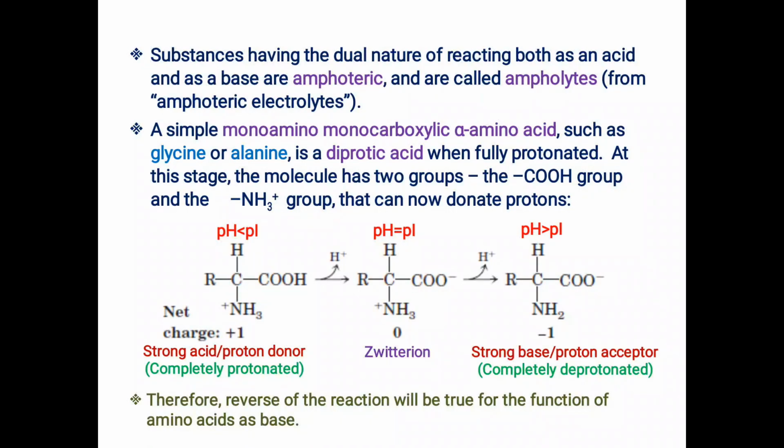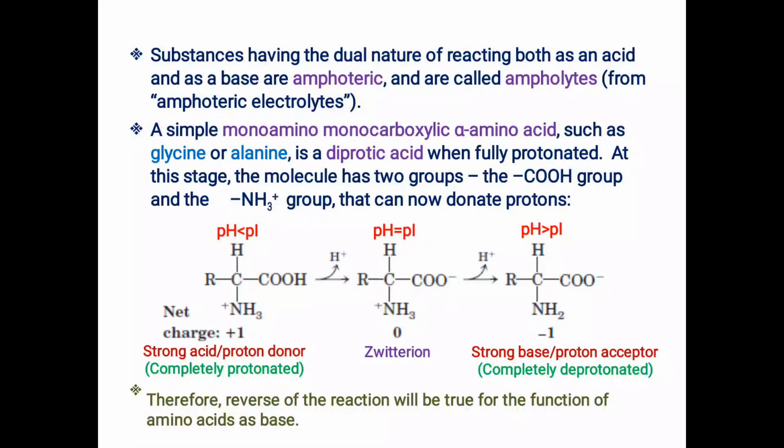Now next will be the carboxylate group. It will accept the proton from the solution and be converted again into the uncharged carboxyl group, or you can say it will be converted into the completely protonated form, or strong acidic form. So in this way the charge on the amino acid, or the ionization pattern of the amino acid, depends upon the pH of the solution.